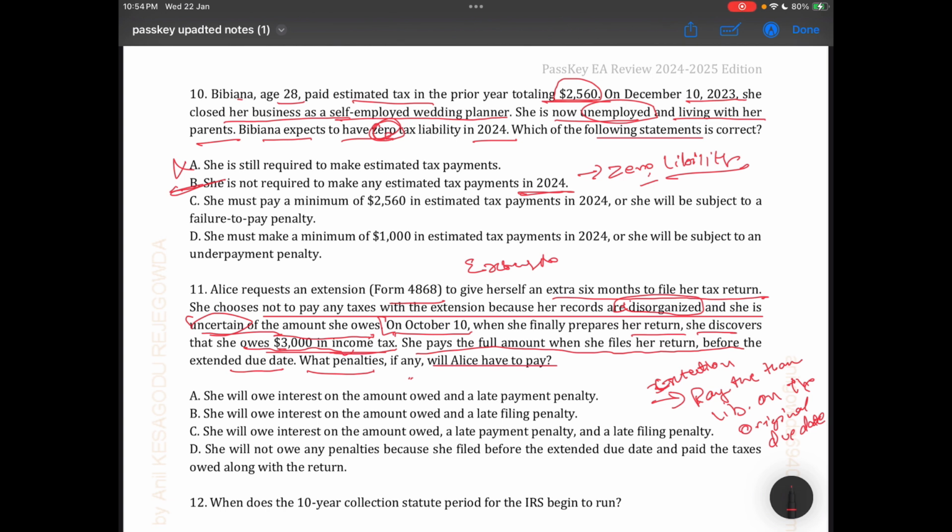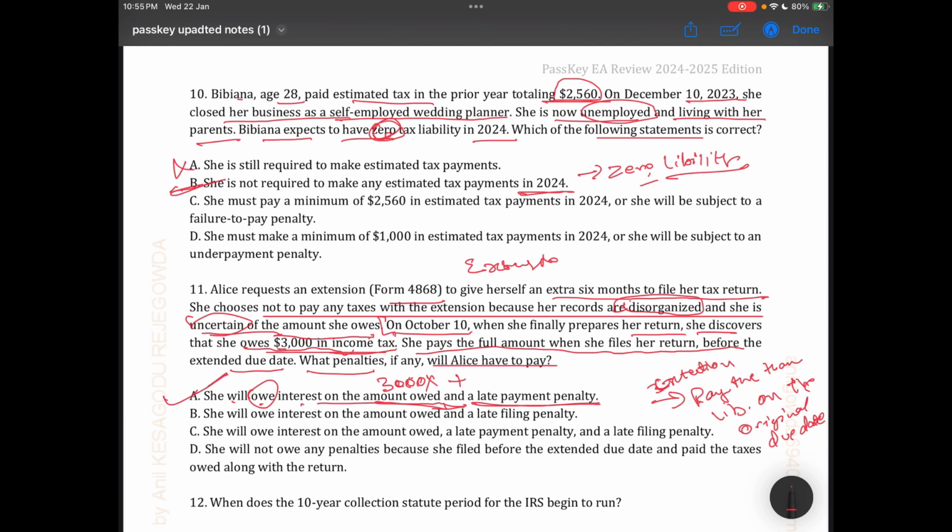Okay, let's move to the options. It says she will owe interest on the amount owed and a late payment penalty. So she will owe interest on 3,000, and the late payment penalty, both will be applicable. So up to here, A is the most accurate answer.